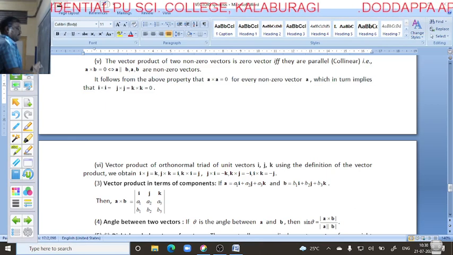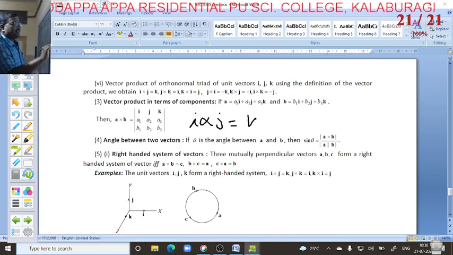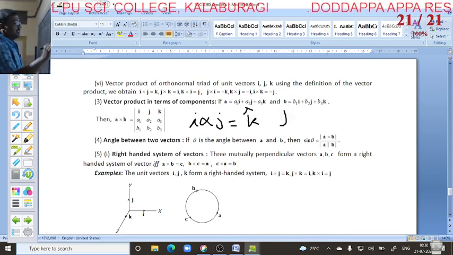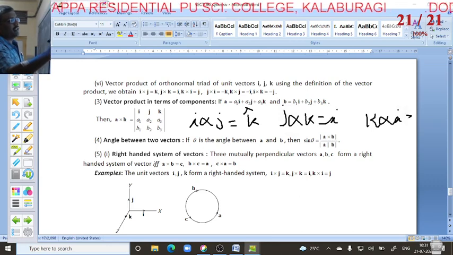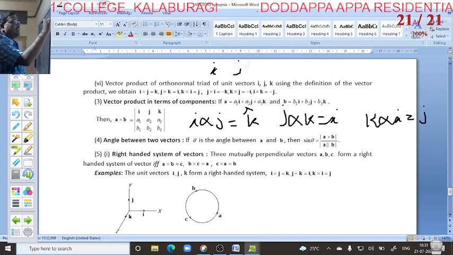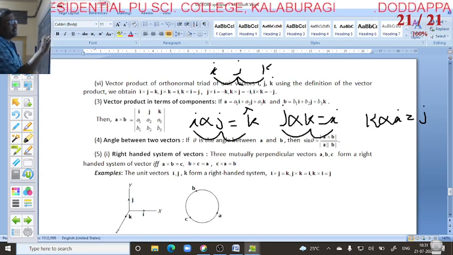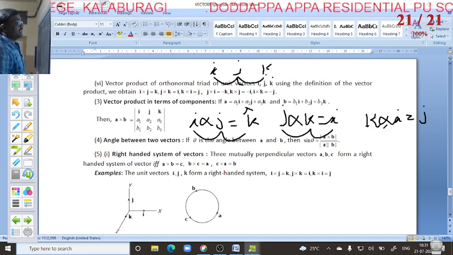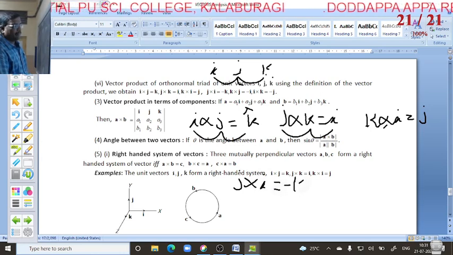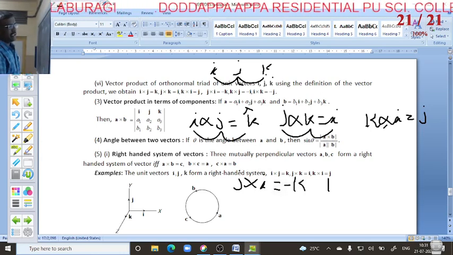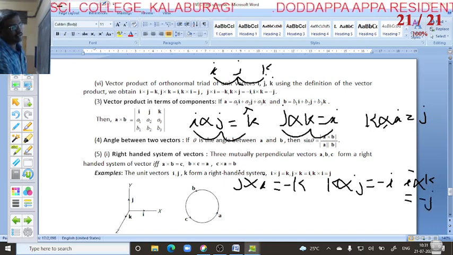Similarly, for different vectors there is a serial order: i cross j gives k, next j cross k gives i, next k cross i gives j. It follows the serial order, i j k. But if it is opposite, like j cross i, it will come with a minus. j cross i equals minus k, k cross j equals minus i, i cross k equals minus j.